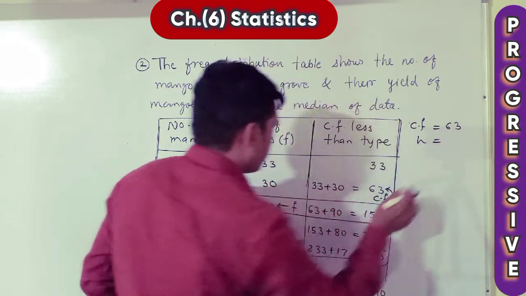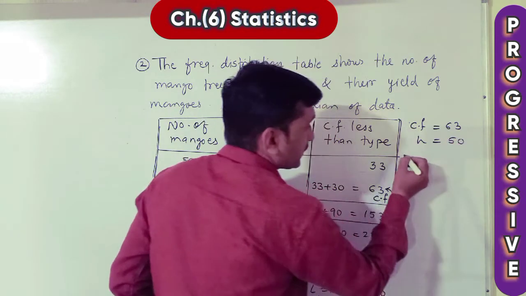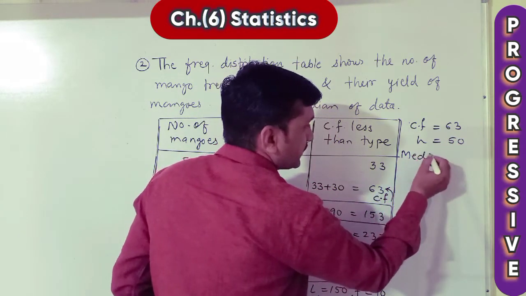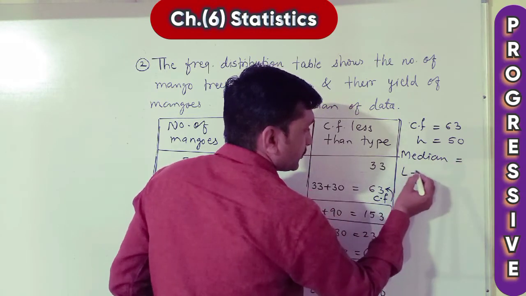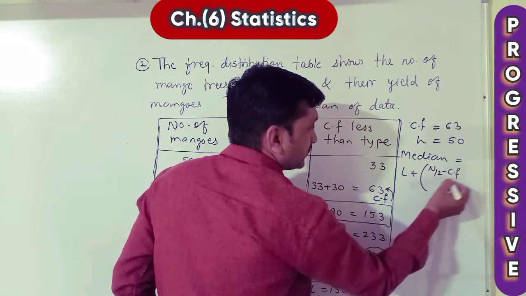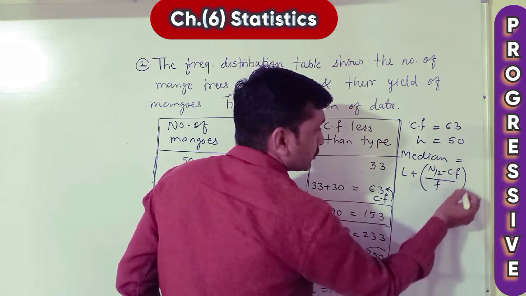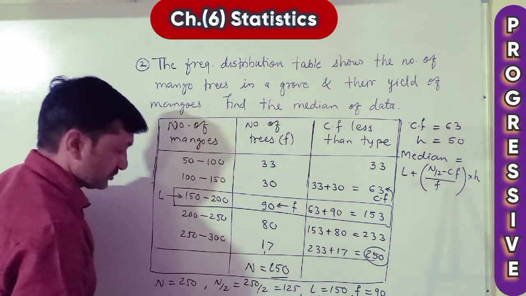H we want difference, that is 50. H is equal to 50. And now median. Therefore median is equal to L plus in bracket N upon 2 minus CF upon F bracket close into H. Put values, L now small.